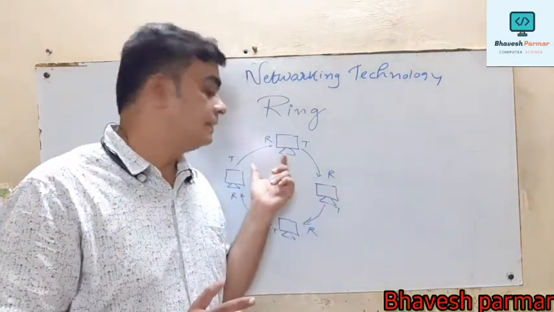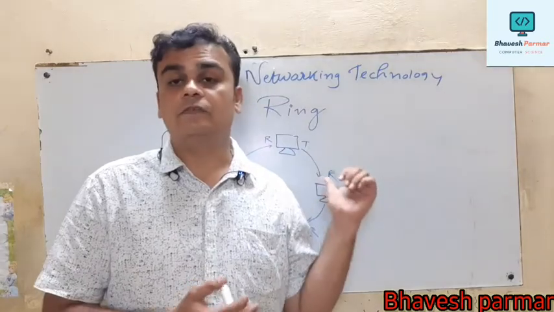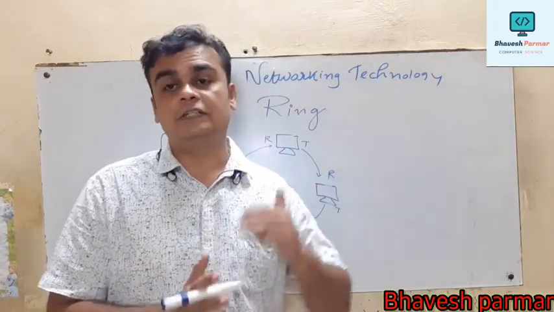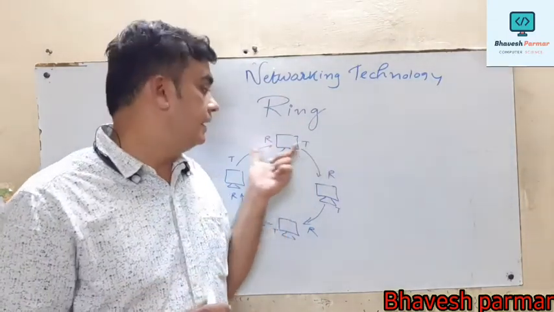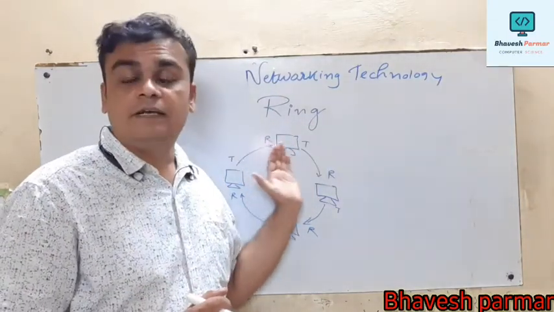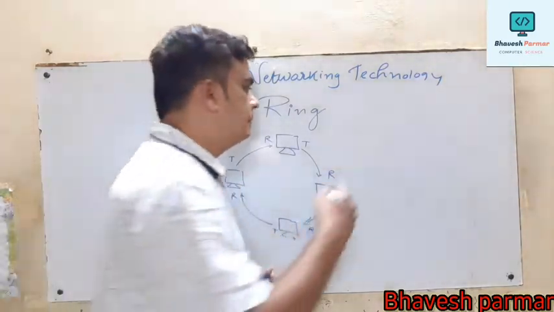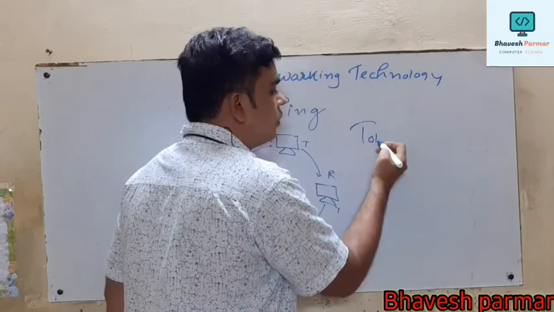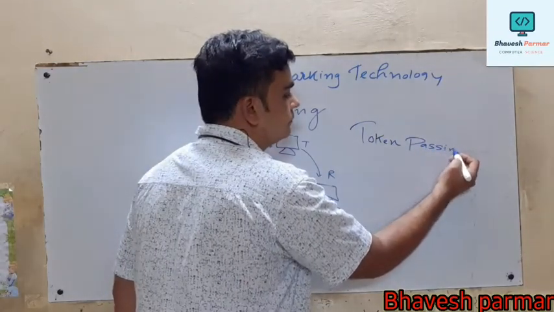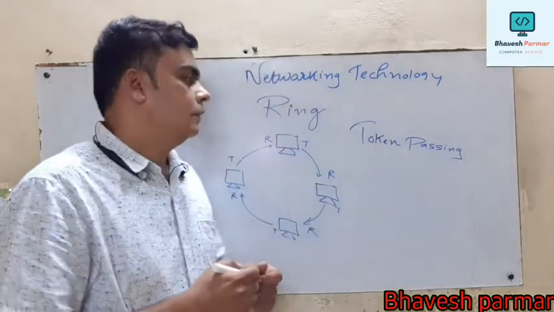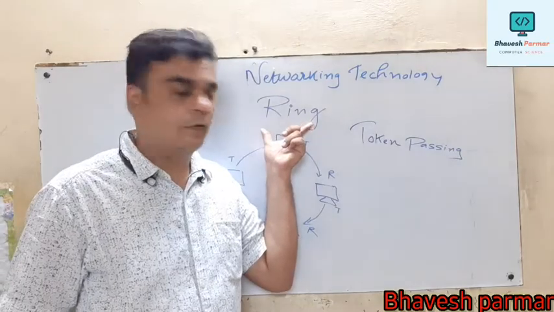Generally in this case we also have to use more cables. If you consider the cost of this ring topology, it is also expensive. But guys, there is a very interesting thing in the case of ring topology. When it transfers the data, it uses a special mechanism, and that mechanism is called token passing. This is the important concept related to this ring topology.